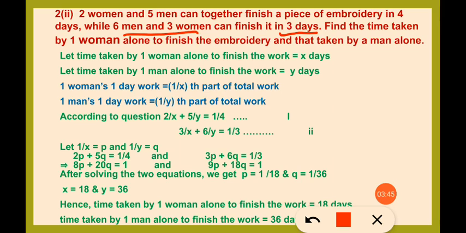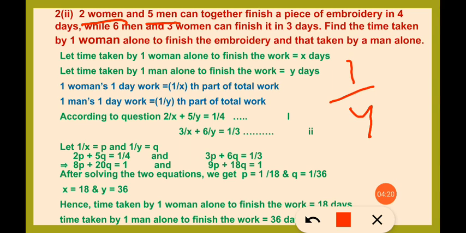So in one day, how much work will be completed by one woman? 1 by x of the total work. And similarly, one man can finish 1 by y of the total work in one day. So according to the question, 2 women and 5 men take 4 days to complete the work, which means that in one day they are completing 1 by 4 of the work.